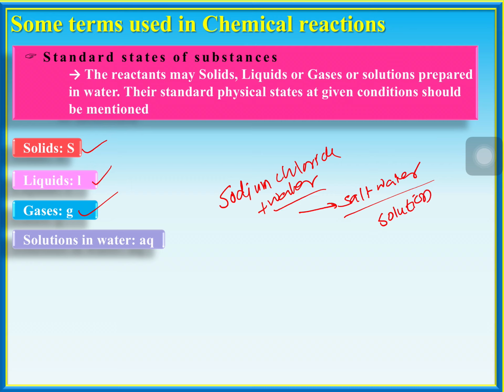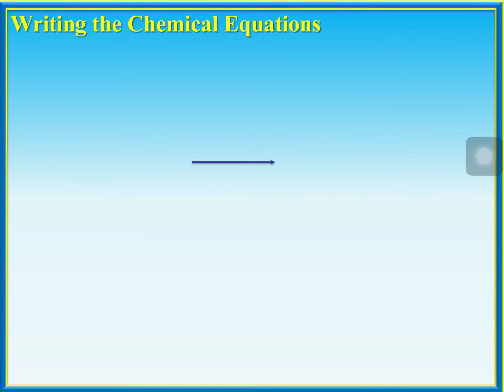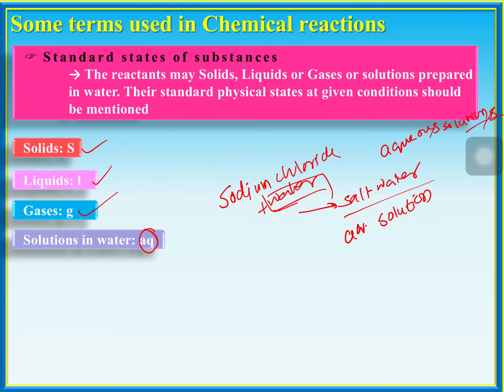In this case, we mixed the sodium chloride in water. So these solutions are named aqueous solutions. Aqueous, A-Q-U-E-O-U-S. When you are using these aqueous solutions, we use the term AQ. So what types of chemical substances do we use, and what are their physical states? Is it a solution, gas, liquid, or solid? Solid, liquid, and gas are used for pure substances.